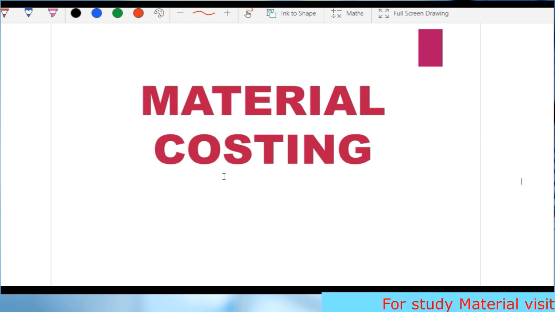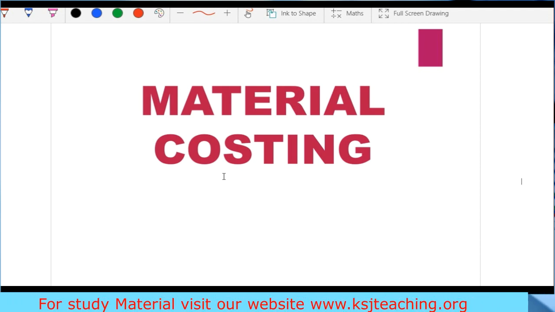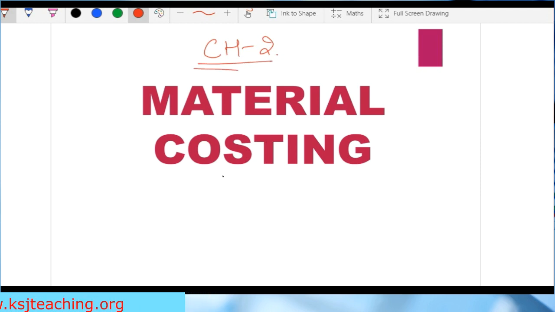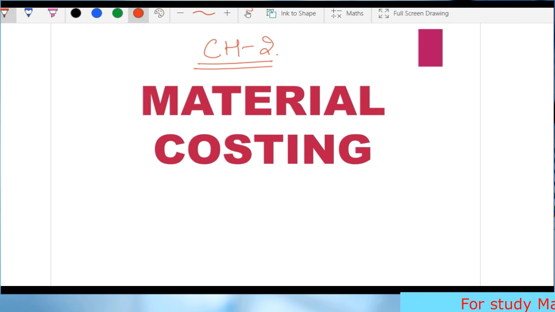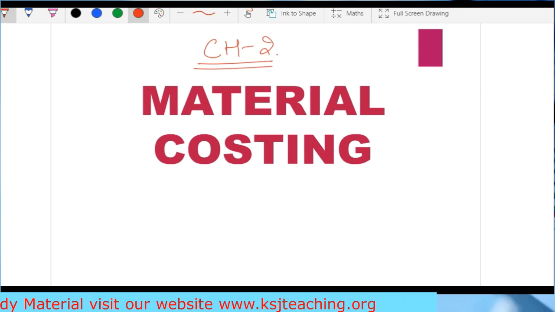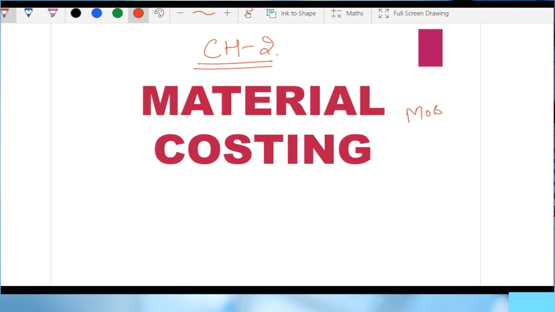So we have covered our chapter number 1, that is basics of costing, and in this lecture we are starting with our second chapter. This is chapter number 2, that is material costing. Now this is the most important chapter, right? So a question will definitely be asked from material costing. I'll keep marking all the important topics from where the questions are often asked, but the question will definitely be asked, that is one thing for sure. So this is one of the most important chapters.